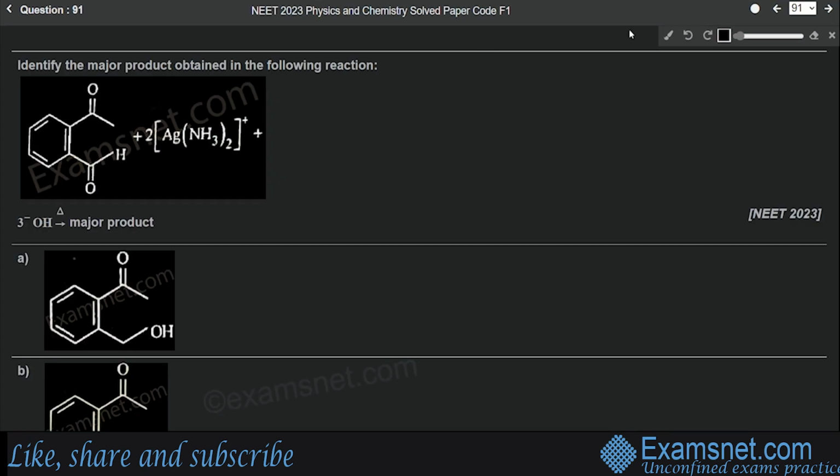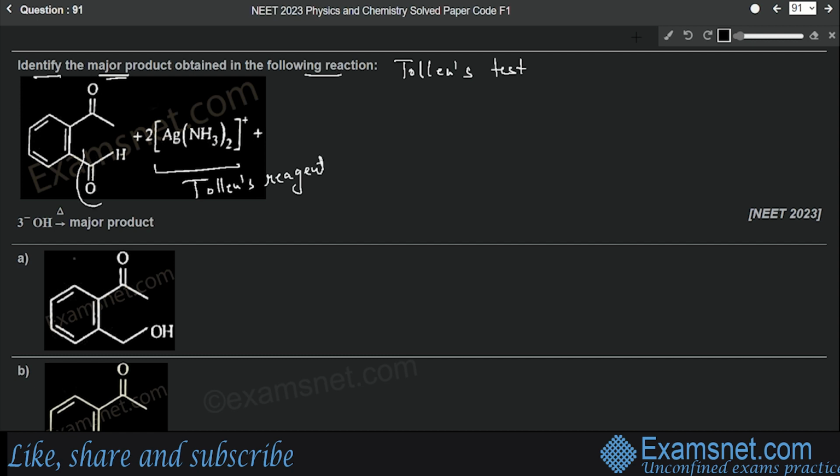Question number 91 is from the chapter Aldehydes, Ketones and Carboxylic Acids, and the question is: identify the major product obtained in the following reaction. Okay, so merely by looking at this reaction we can understand that this is a Tollens test, and we know that Tollens test is used to distinguish aldehydes and ketones. So you can say that this is part of Tollens reagent, that is ammoniacal silver nitrate solution.